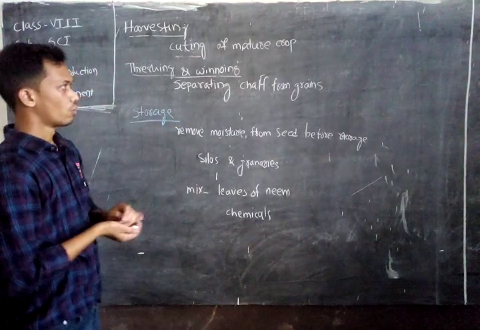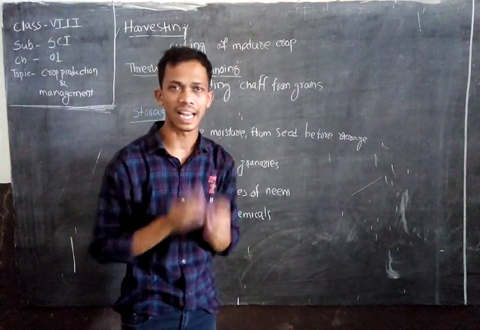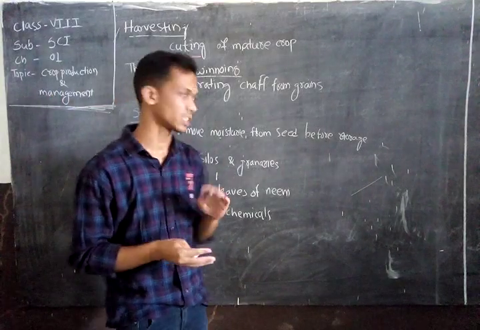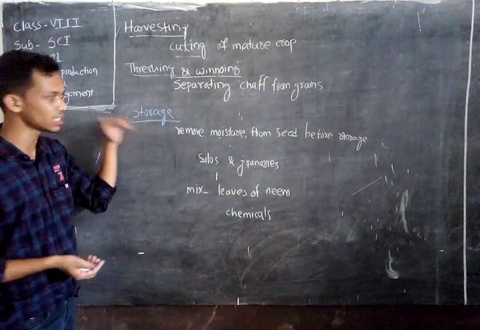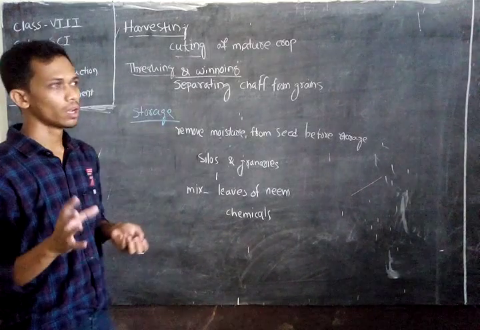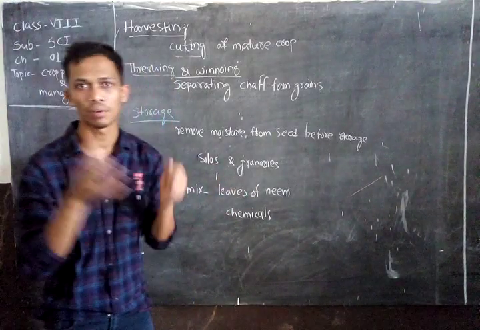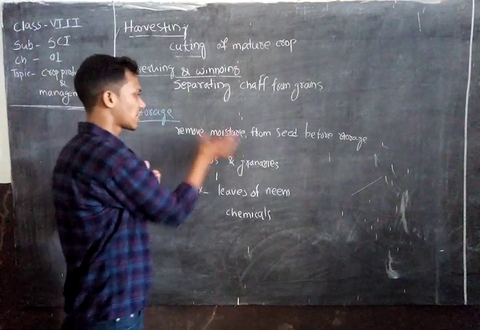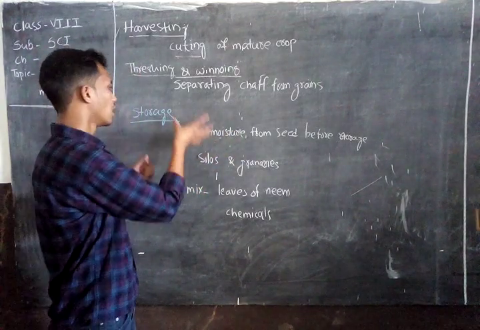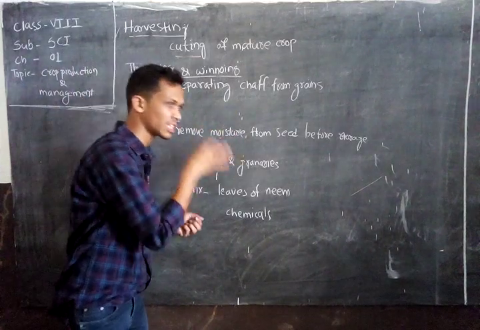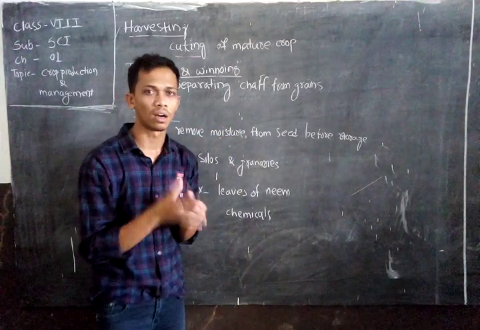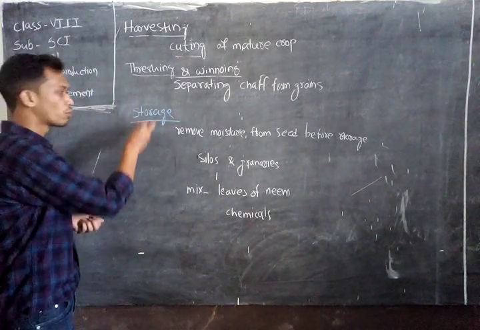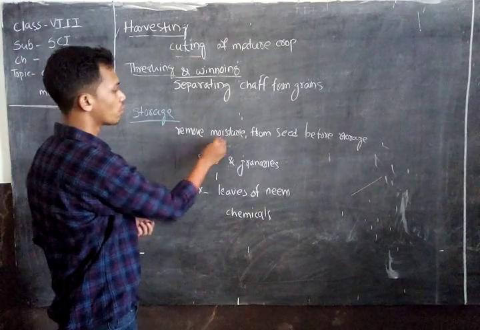After that, we must store the grains, the yield of the crop, for our future use. That comes as our next step, storage. When we collect the grain from our cropland, it may contain a lot of moisture. If we store grain that contains moisture, it may easily be affected by fungus or various bacteria. So before storage, we must remove the moisture.